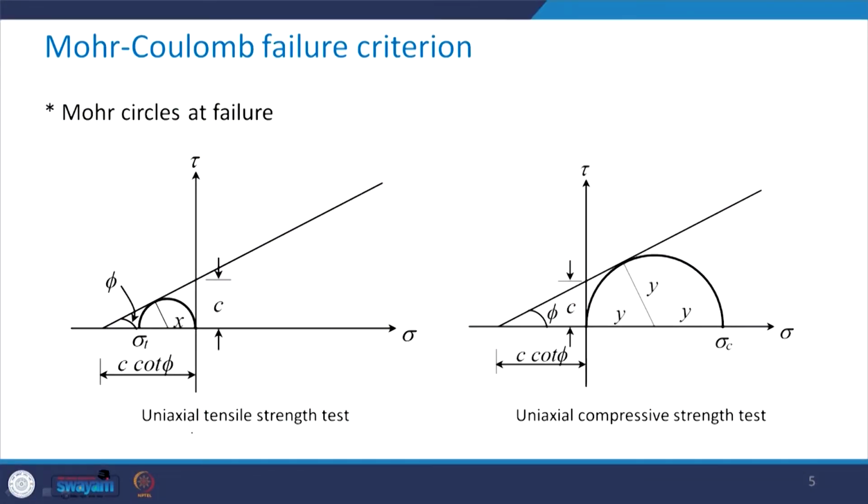Take a look here. The first figure gives us the idea about the uniaxial tensile strength test. Whatever strength we have is sigma t.